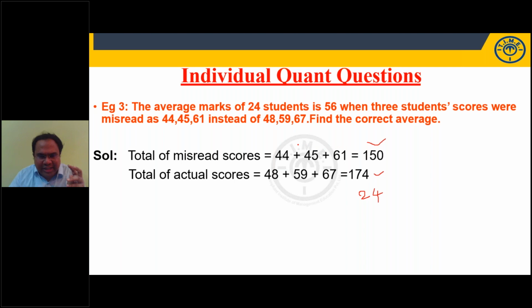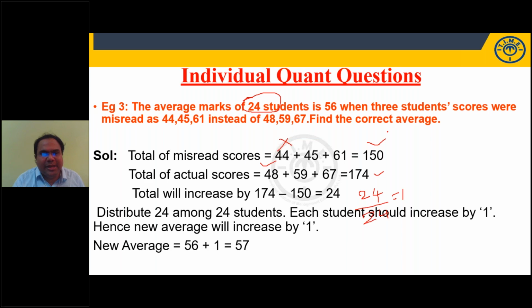I'm removing these 3 marks because these are wrong. I'm taking these 3. Instead of 150, I'm taking 174. I'm getting how much extra? 24 extra. These 24, we have to divide among how many students? There are 24 students. If you divide 24 among 24 students, each student will get how much? Each student will get 1 extra. If each student is getting 1 extra, my average will also increase by 1. So 56 plus 1, my average should be 57.